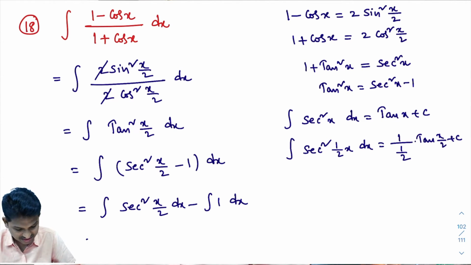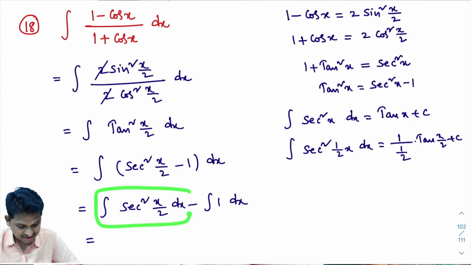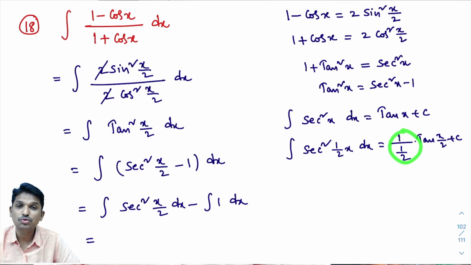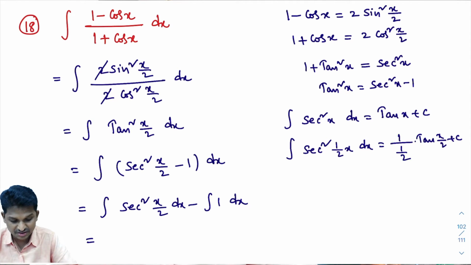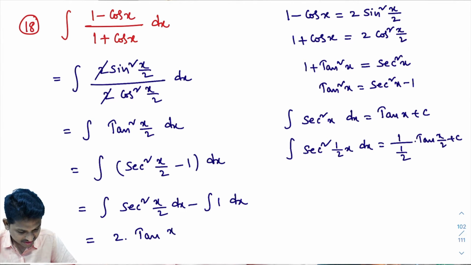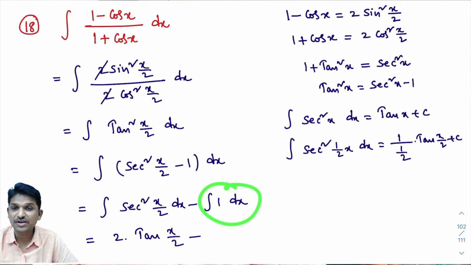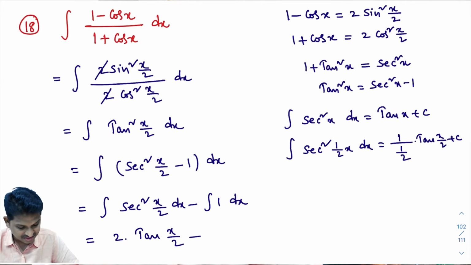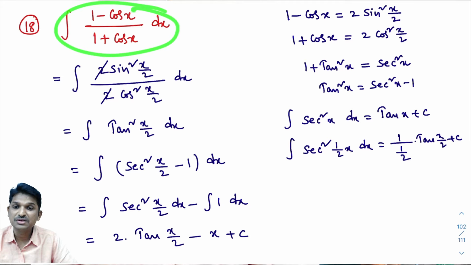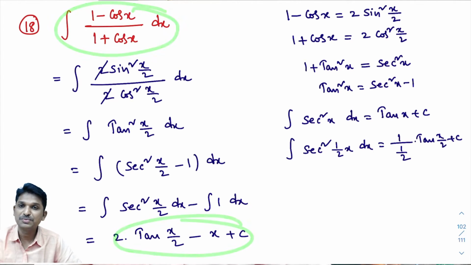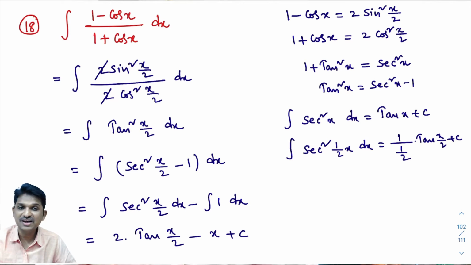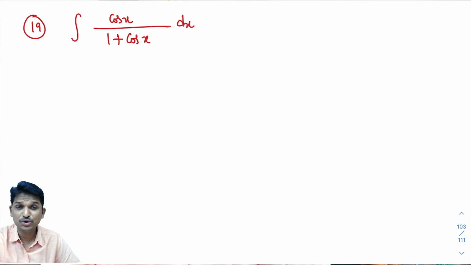So look here, this equals integral of secant square x by 2 dx. What will you get? 1 divided by 1 by 2 is 2. 2 into tan x by 2, minus integral of 1 dx. Integral of k dx is kx plus c. So integral of 1 dx is 1 into x plus c. So integral of 1 minus cos x divided by 1 plus cos x dx is 2 tan x by 2 minus x plus c. I hope you understand this problem. Yes or no? So 2 problems are completed in this class. Total 10 problems we are doing in this class.